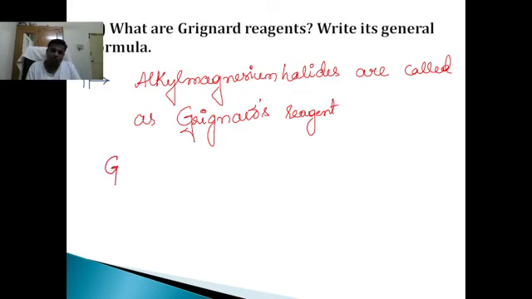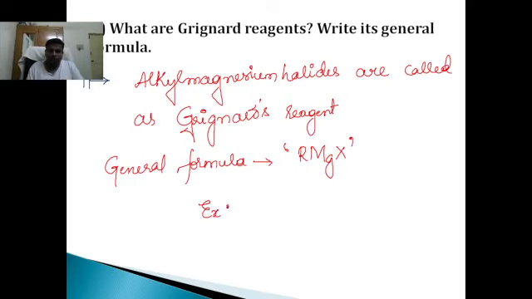What is the general formula of Grignard's reagent? The general formula is RMgX. Correct. Can you give me an example?